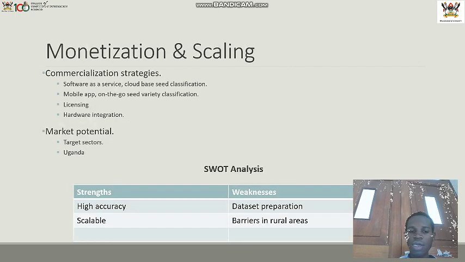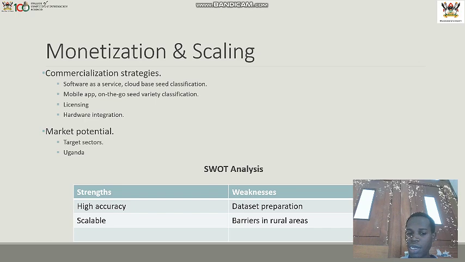And then on the next slide, I have monetization and scaling. With monetization, we are looking at commercialization strategies because our project is basically software as a service, which will be deployed on the cloud and used as a cloud-based seed variety classification. It's a mobile app. We have a strategy like a mobile application platform where seed classification can be carried out on the go. Then with market potential, we are targeting sectors like farmers and Uganda at large.